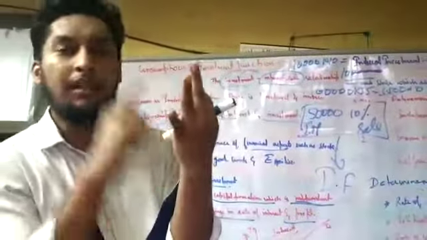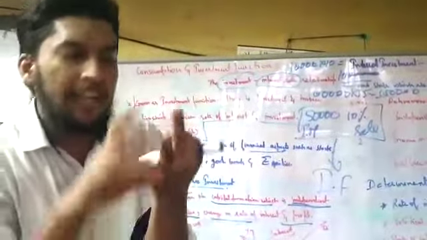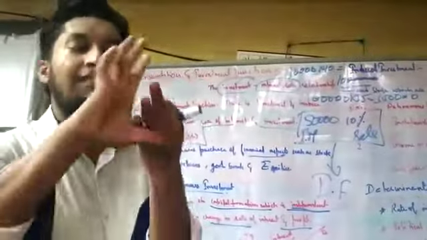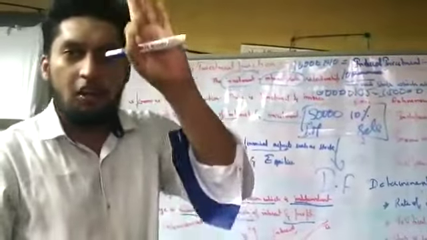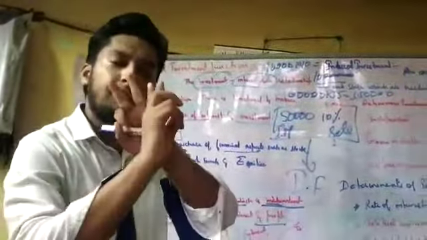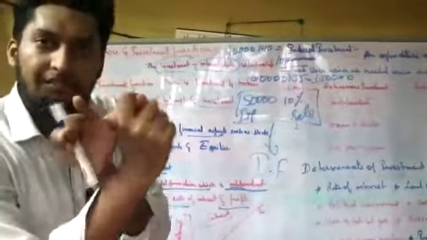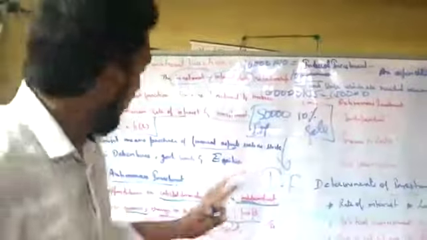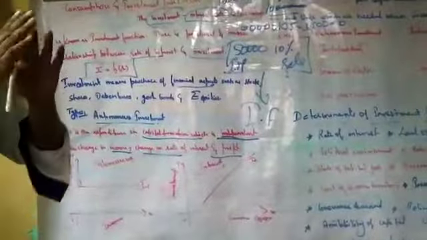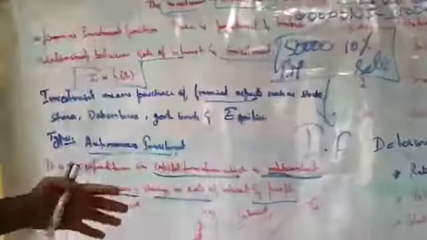Investment has three variables: income, interest rate and profit. But autonomous investment is free from the income, free from the rate of interest, and free from the profit. Autonomous itself means separate. It has a separate legal entity. Okay.